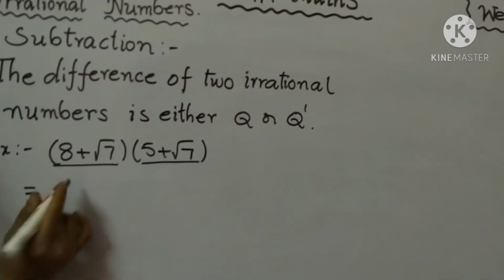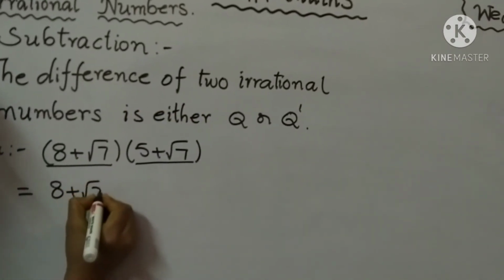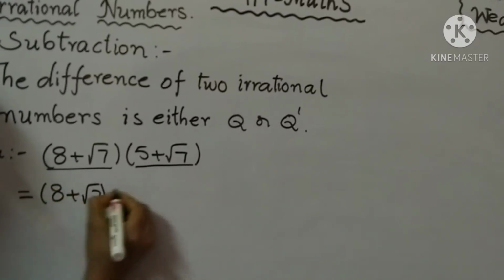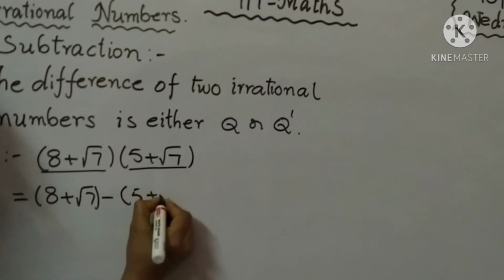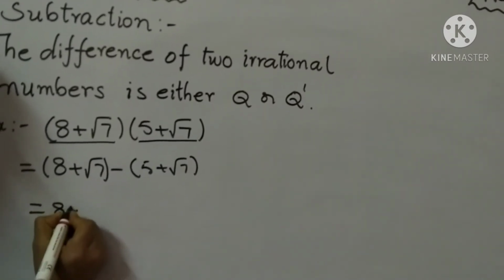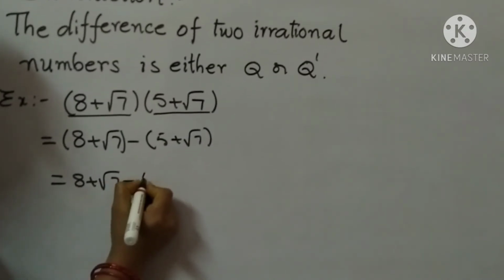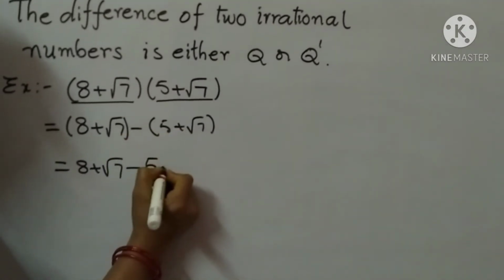Okay. So here the difference means subtraction. 8 plus root 7 minus 5 plus root 7. Right here 8 plus root 7, minus into plus is minus 5, minus into plus is minus